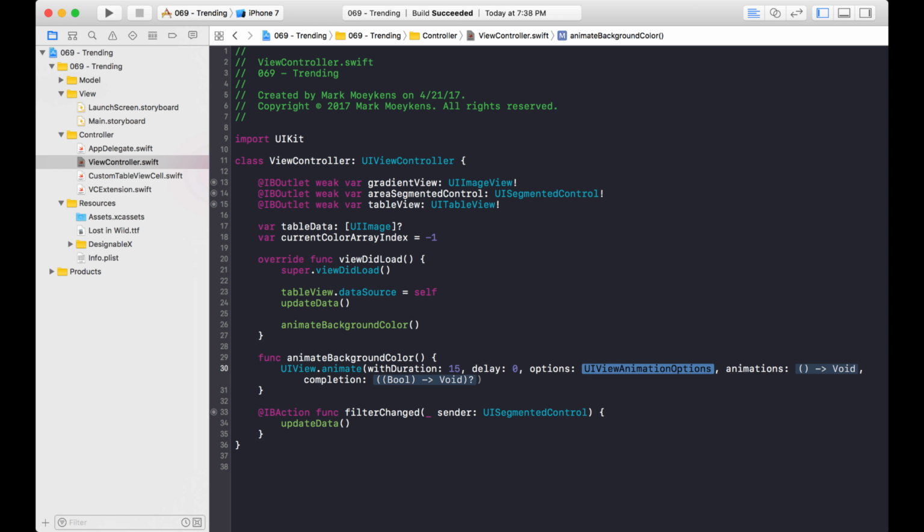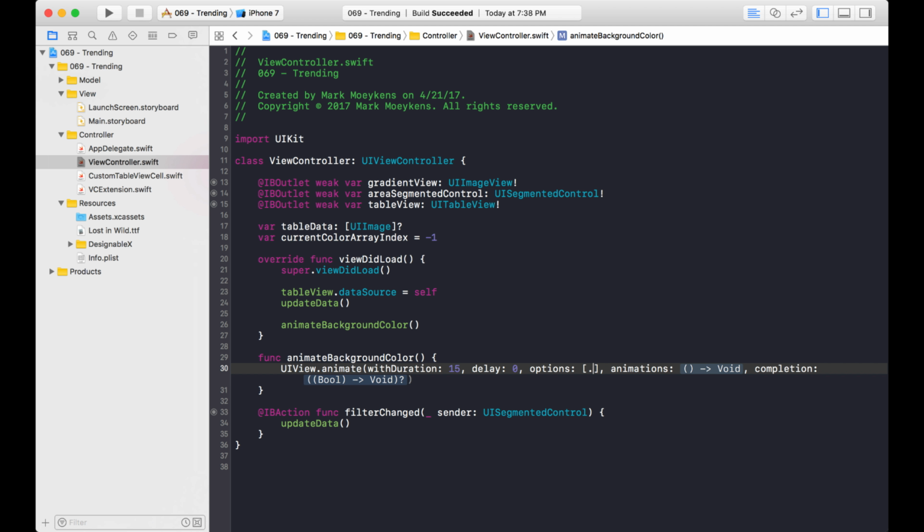There's going to be no delay. And we are going to have some options here. And one of the things that I was telling you about is we want to animate it all the way to one end and then reverse it so it goes back. So in order to do that, we need the auto reverse on. And another thing that I noticed too is when you do these animations, the default animation option is this one right here, curve ease in and out. And what that means has to do with the speed of the animation.